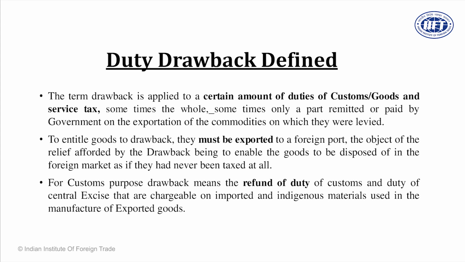Goods must be exported. So when you file the shipping bill, when goods move out of India, there are proofs. Shipping bill is the first proof, with the let export order on the shipping bill. Then the export general manifest is filed by the shipping company. Third is the bill of lading, which is the ultimate proof because the goods have moved out of India. Fourth is the EBRC. These are the proofs of export. So goods must move to a foreign port, and these can be the proof. We will discuss how to comply with them.